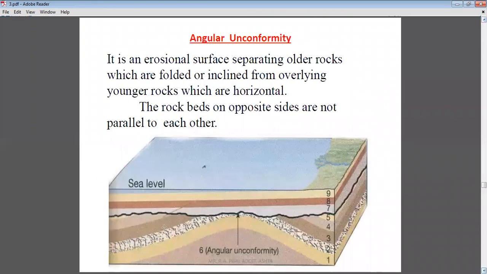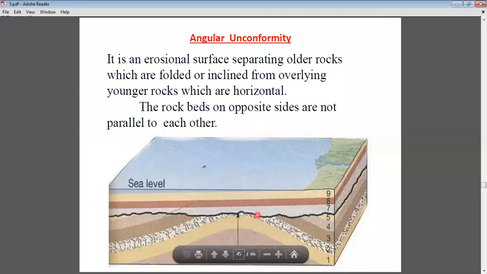Here you can clearly see that these are the older rocks which are present below the unconformity. This dark black line indicates the unconformity, and below the unconformity older rocks are present. Above the unconformity the younger rocks are present, and this line separates these older and younger series. So the line which separates younger and older rocks is considered the unconformity line, and it is an erosional surface.